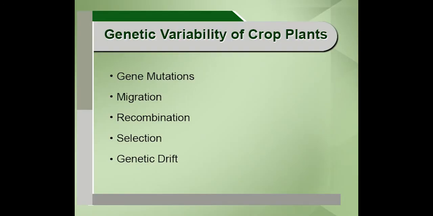All these selections have to be taken into account for understanding the process of creation of variability in croplands. The next important phenomenon is genetic drift or random drift, which also causes change in the gene frequency due to a sampling error. It occurs randomly, and genetic drift is more often found in small populations, where the sampling error will be more.